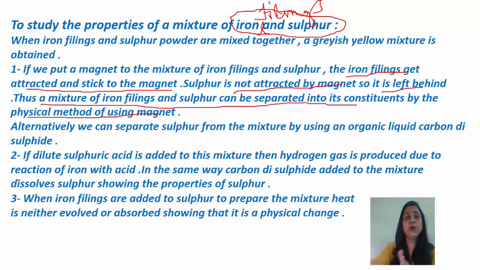For this, we'll take an organic liquid. This organic liquid is carbon disulfide. Now we'll add this organic liquid, carbon disulfide, to the mixture of iron filings and sulfur. When we mix the carbon disulfide into the mixture, sulfur is soluble in carbon disulfide, so it will dissolve in it.